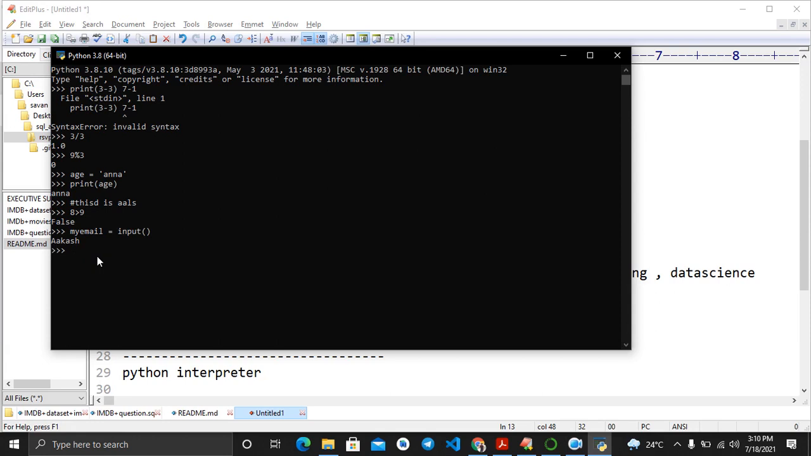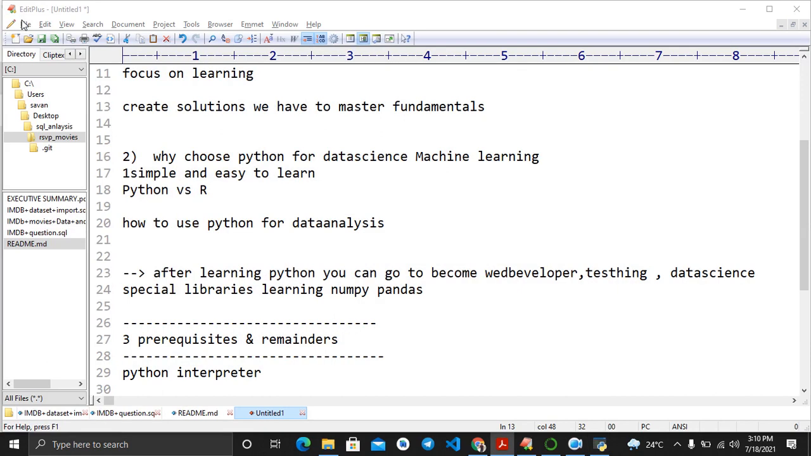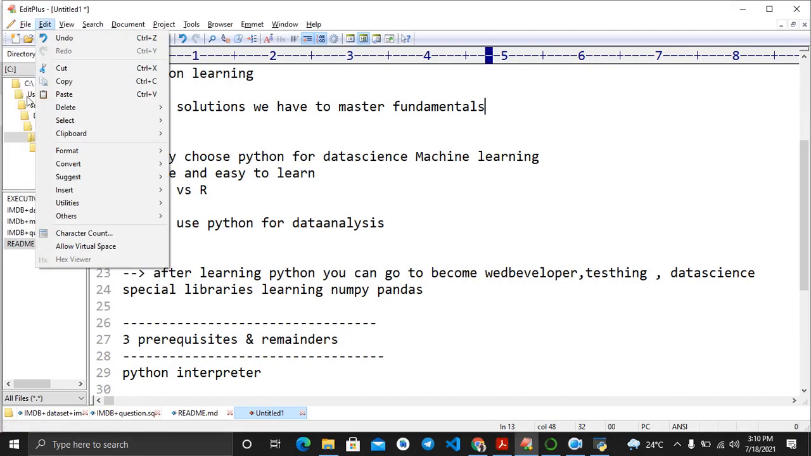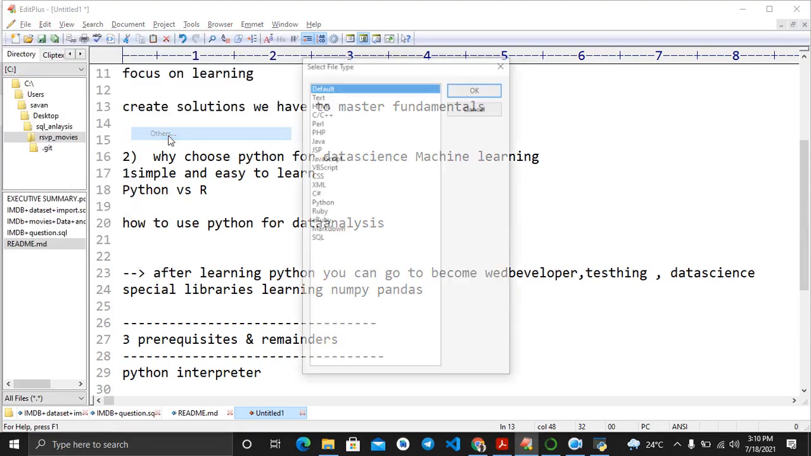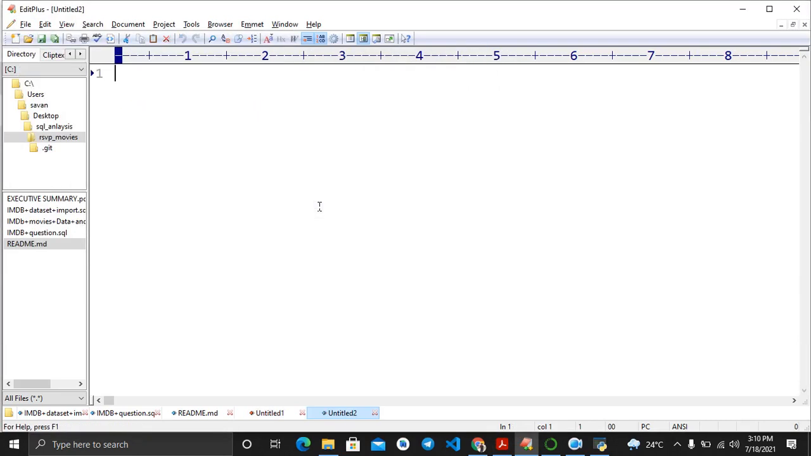If you print, type your password. I will suggest that you try to execute the commands not in an IDE for the beginning stage. Start with any editor. You will be getting some great features here. Start to execute my email equal to input. This is the same thing, you can understand it.